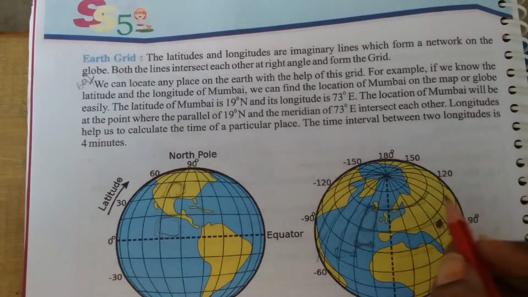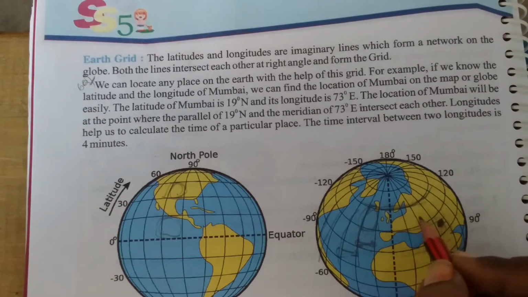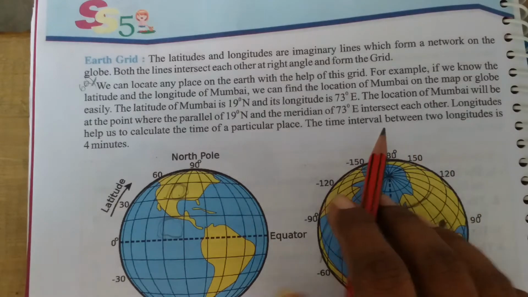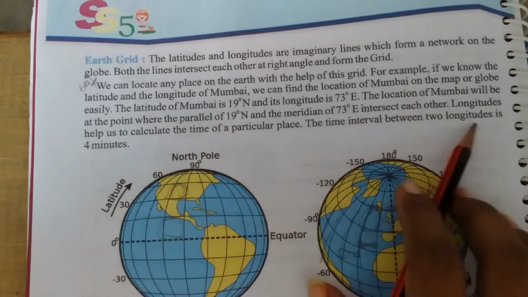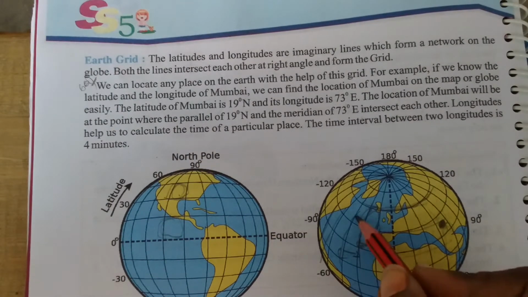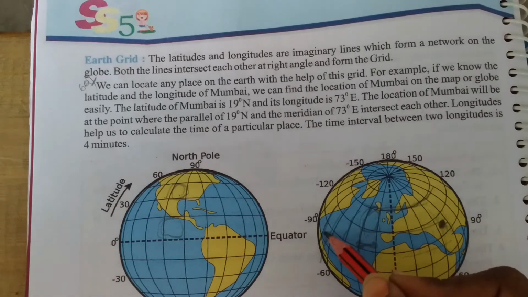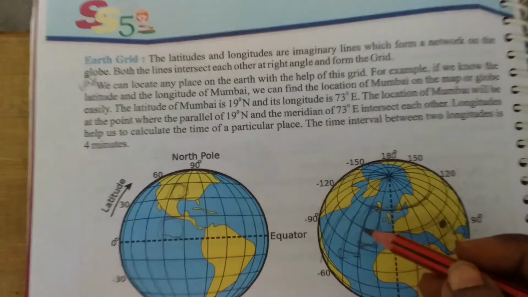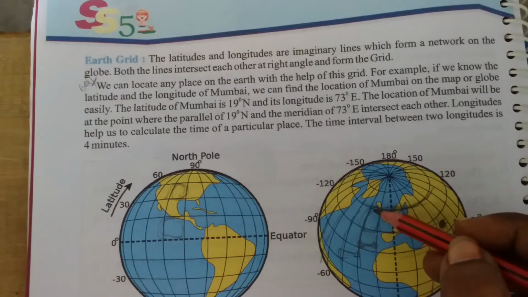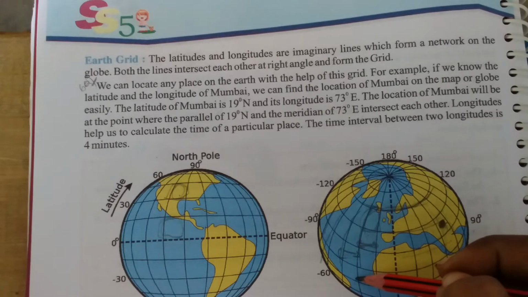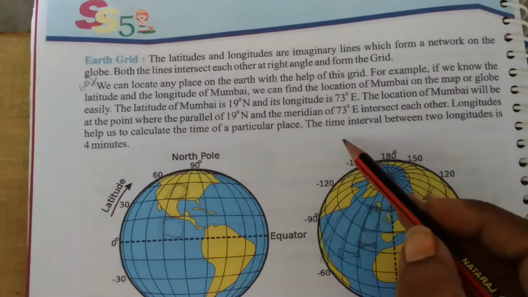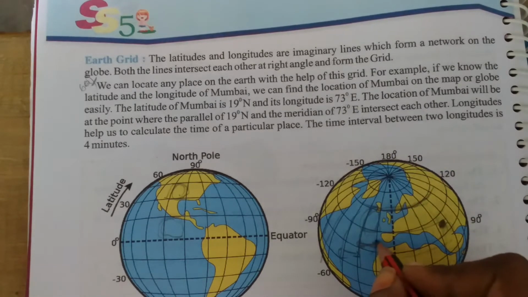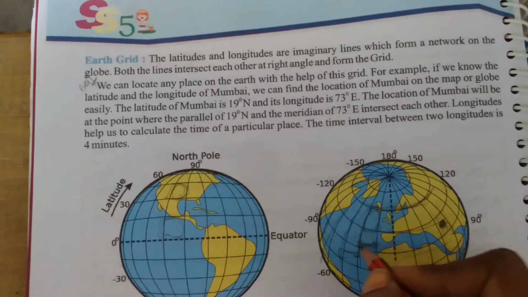So these lines are called latitudes and these lines are called longitudes. Longitudes help us to calculate the time of a particular place. The time interval between any two longitudes is 4 minutes.